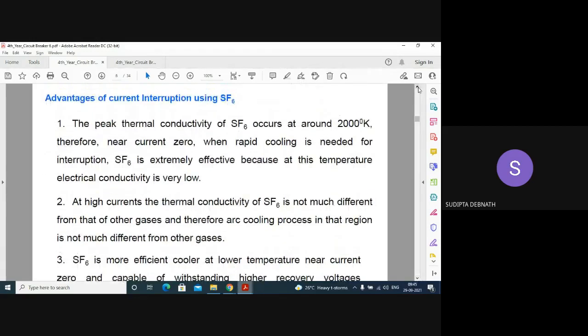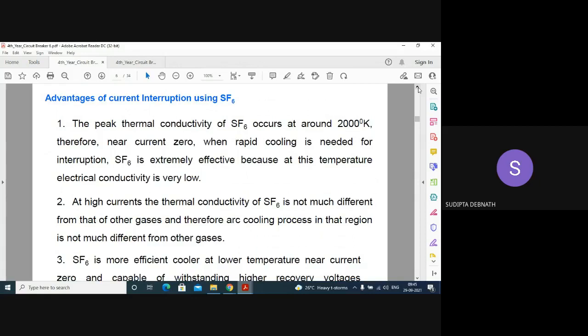Now, again the advantages: the peak thermal conductivity of SF6 occurs around 2000 degrees Kelvin. Therefore, near current zero, this is the temperature near current zero I showed you from the graph, when rapid cooling is needed for interruption, SF6 is extremely effective because at this temperature electrical conductivity is very low.